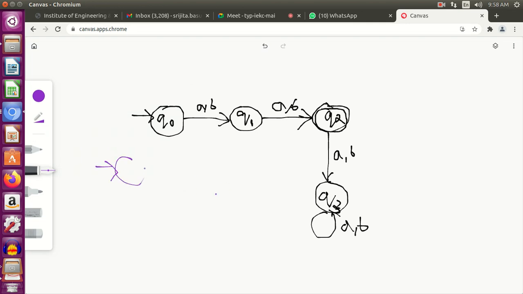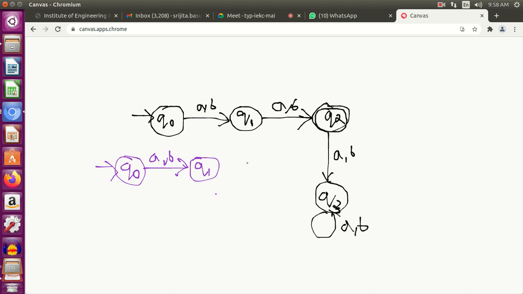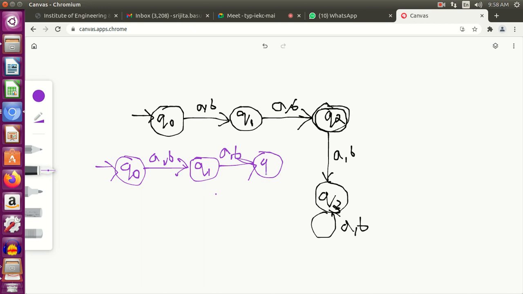Again you start with q0. You move to the next state on a, b, q1. Next is a, b, q2.